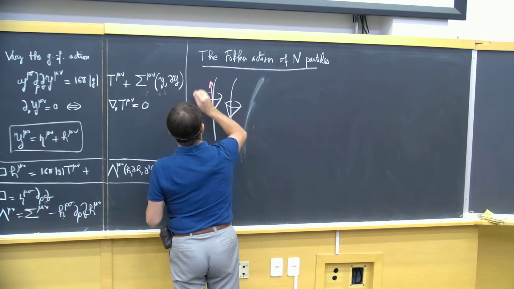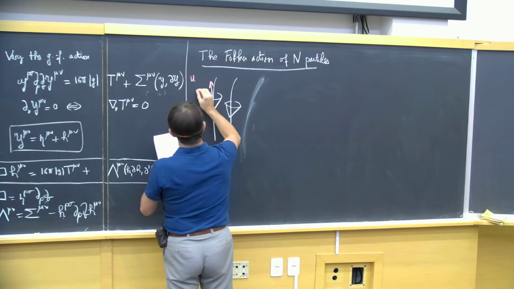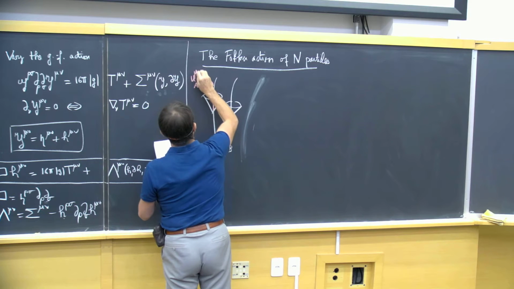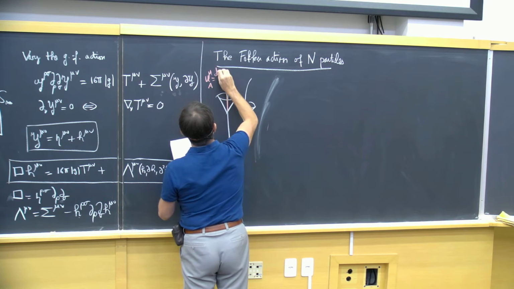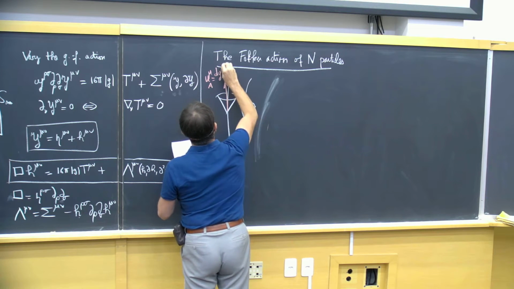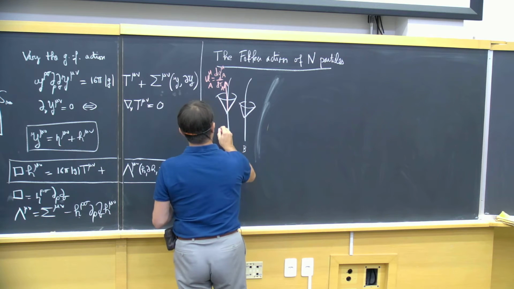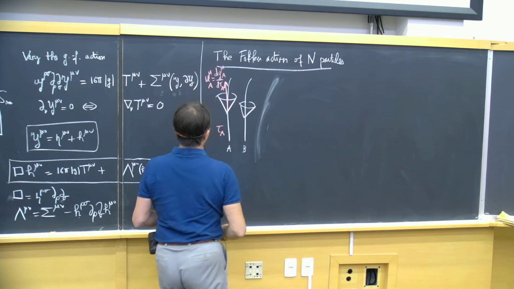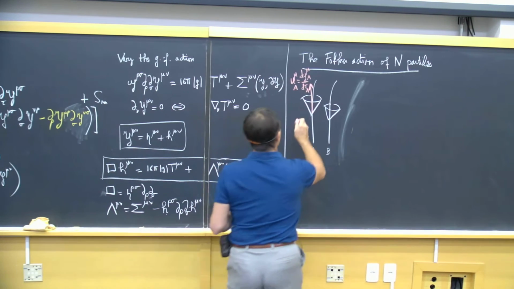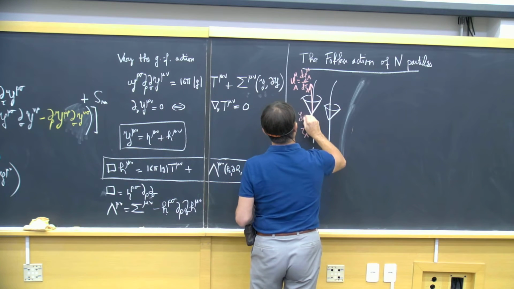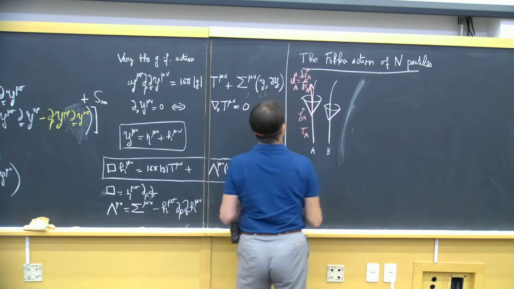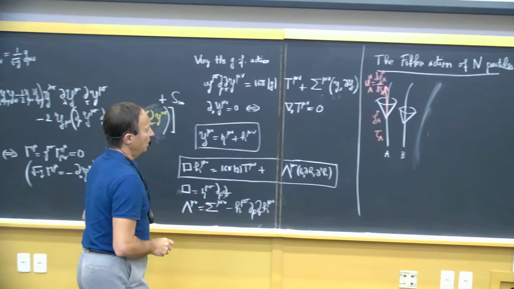So I will have my particles here. For each of the particles, I will have a 4 velocity. Tau A will be the proper time of particle A. The position of the particle A will be y_A^mu.